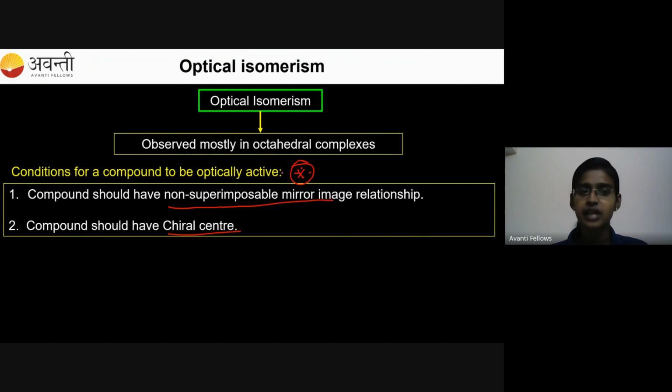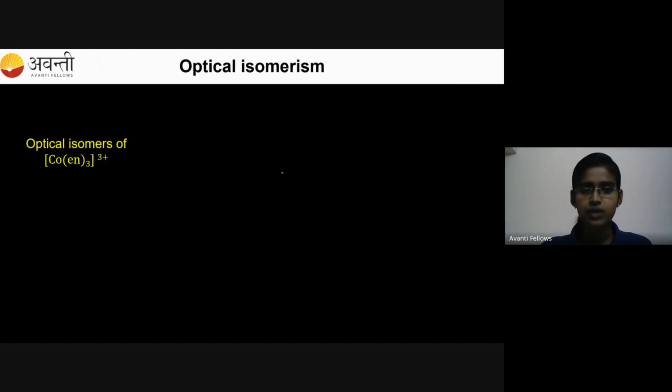The same condition: if a compound has to be optically active, then it should follow at least any one of these 2 conditions. Non-superimposable mirror image and they should possess a chiral center. What is a chiral center? A center which has 4 different atoms or groups attached to it. That is called a chiral center.